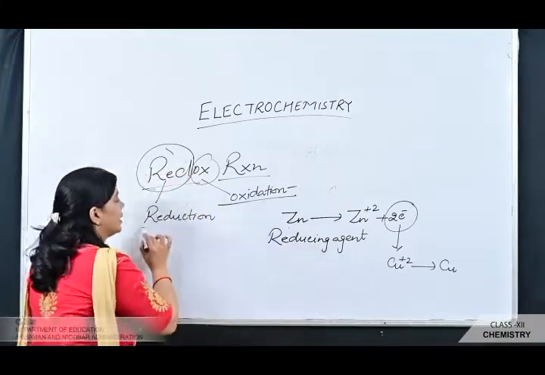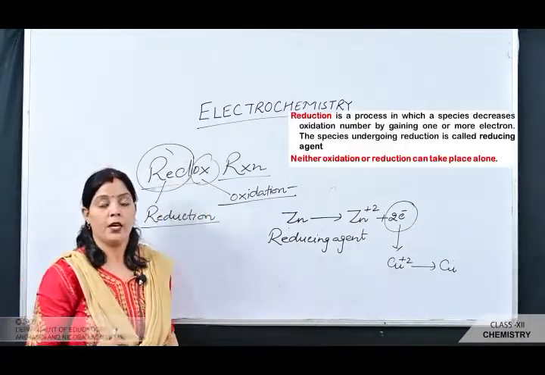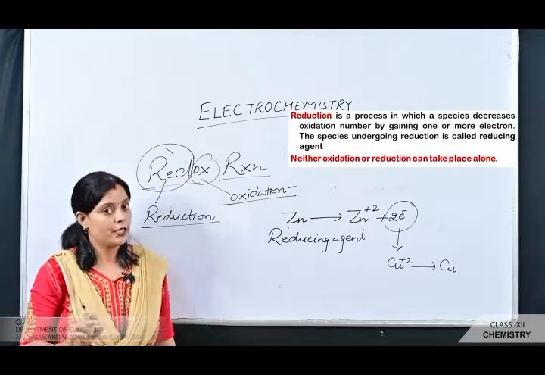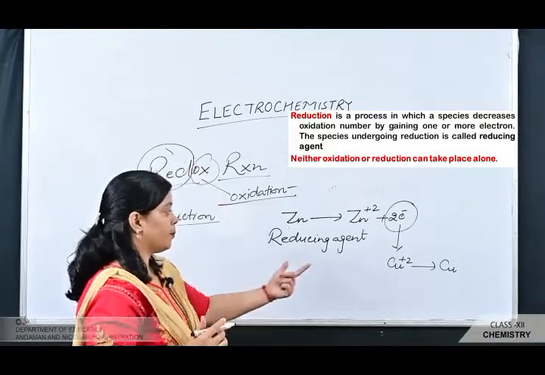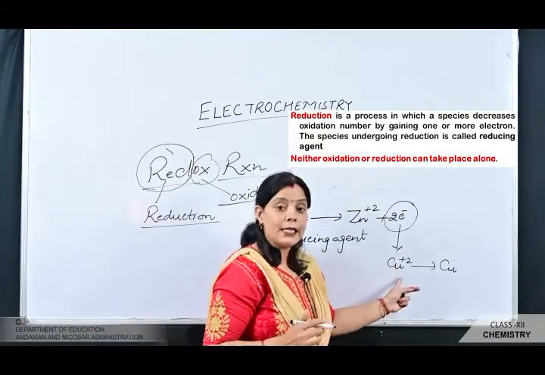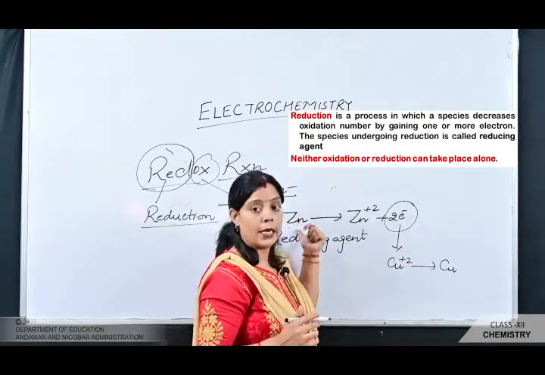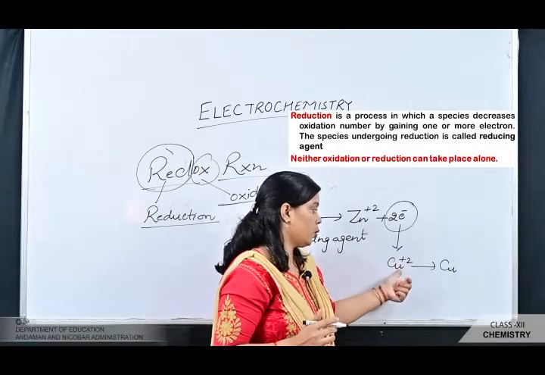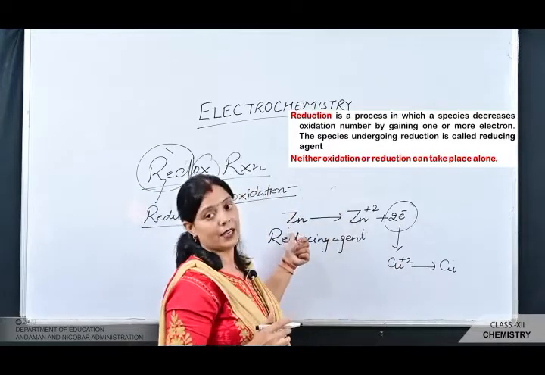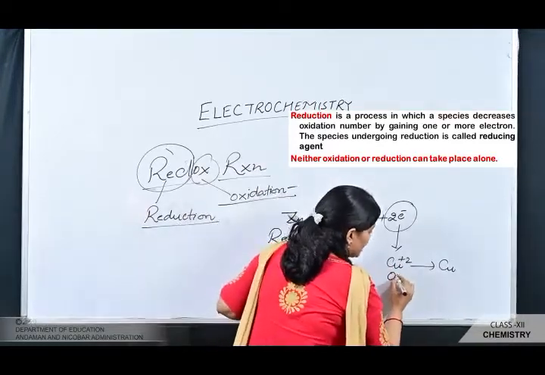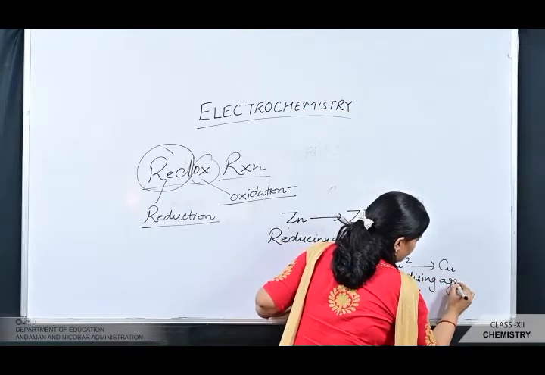Second, what is reduction? It is just the reverse of the oxidation process. Reduction is the process in which a species decreases its oxidation number by gaining one or more electrons. For example, here the Cu2+ decreases its oxidation number by gaining the 2 electrons lost by the zinc, and in this way it undergoes reduction, but it helps in the oxidation of zinc. So it is named the oxidizing agent.